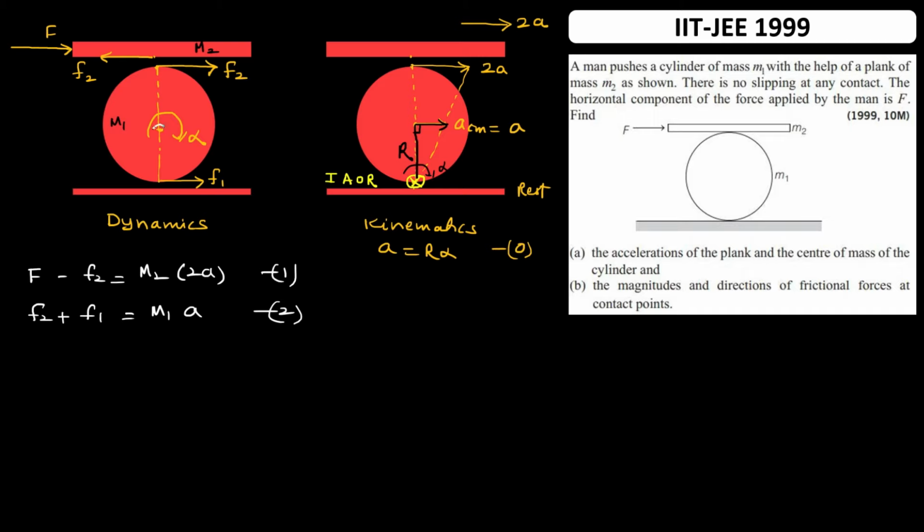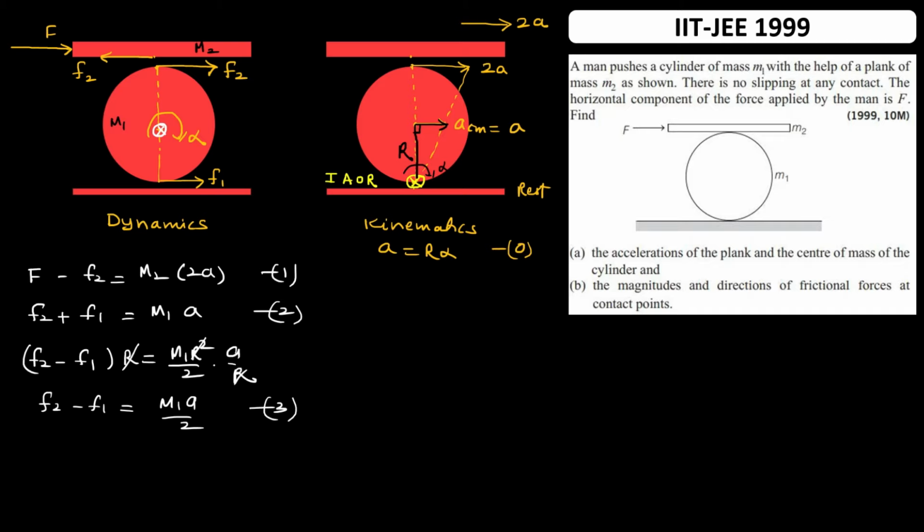Then I will take torque about the center of mass. Mg and normal are cancelling, not providing any torque. So torque due to F2, radius is r, will be F2 r, and torque due to F1 will be minus F1 r. Adding them, the equation of torque will be (F2 minus F1) r is equal to I alpha. I is m1 r square by 2, and alpha from the 0th equation is a by r. So this r square by r is r, and these r's will get cancelled. So we will have F2 minus F1 is equal to m1 a by 2, and this is the third equation.